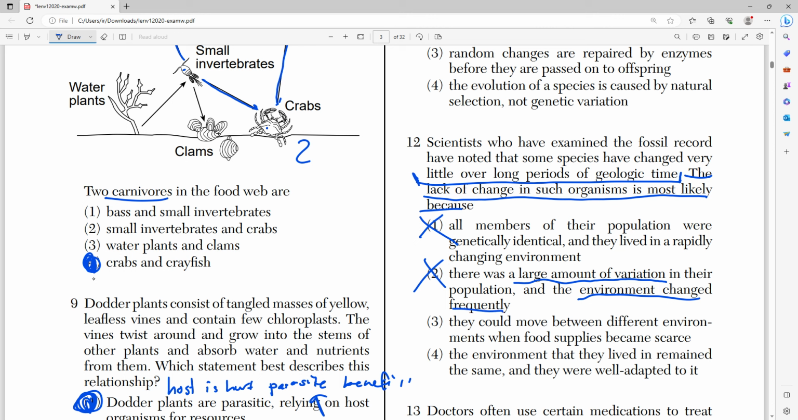So number 2 supports the theory that there was great change in the species over a long period of time, right? Because the variation allows for more mutation to occur within the species, which would make the species change as a whole. And also a frequently changing environment invites natural selection to the argument, which causes further change, right? Number 3 says they could move between environments when food supplies became scarce.